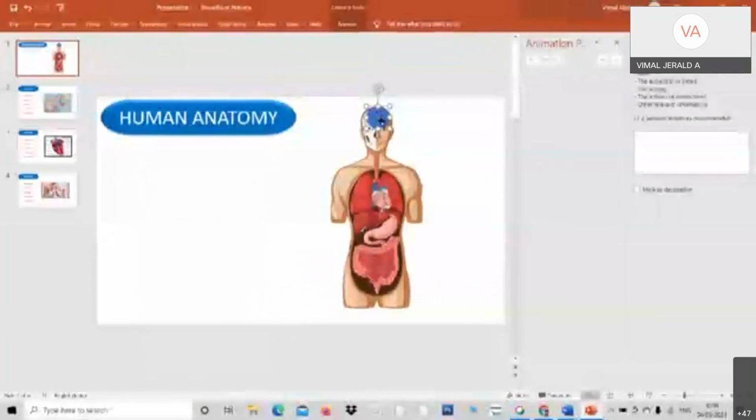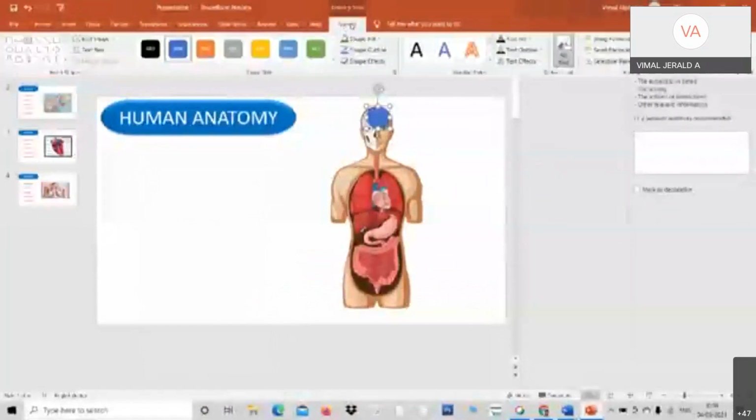So it should not be visible like this. What should I do? Go to format, shape fill, and no fill. Press no fill. Only the round is shown.